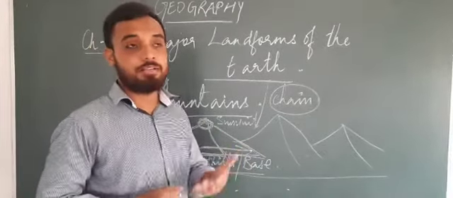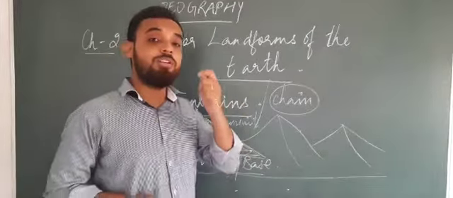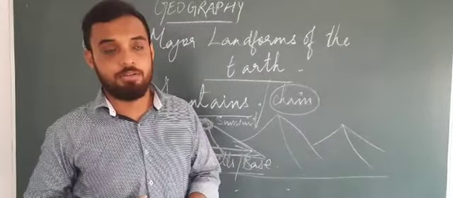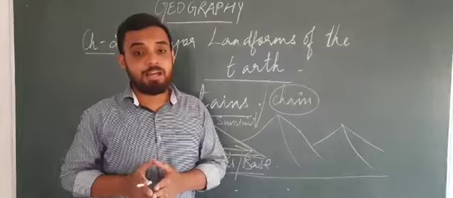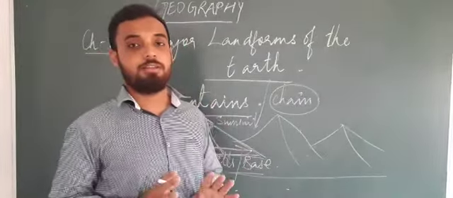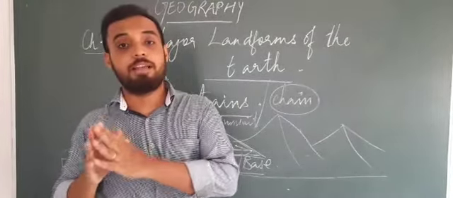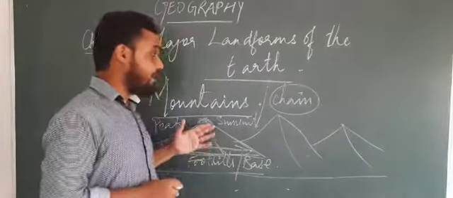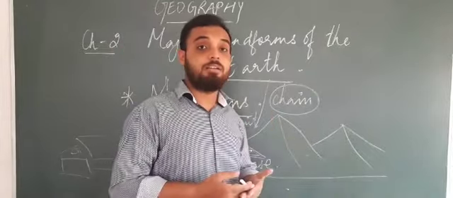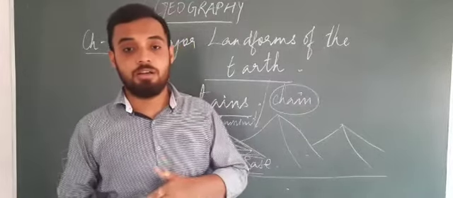I already gave you the examples of Himalayas, Alps, Rockies. And where we have only one single mountain, that is considered a single landmass. What is a single landmass? A single landmass is one particular mountain. Only one mountain is there. For example, Mount Kilimanjaro in Africa is an example of a single landmass. An example of a mountain range is the Himalayas, and in the Himalayas we have many mountains: Everest, K2, Kanchenjunga.